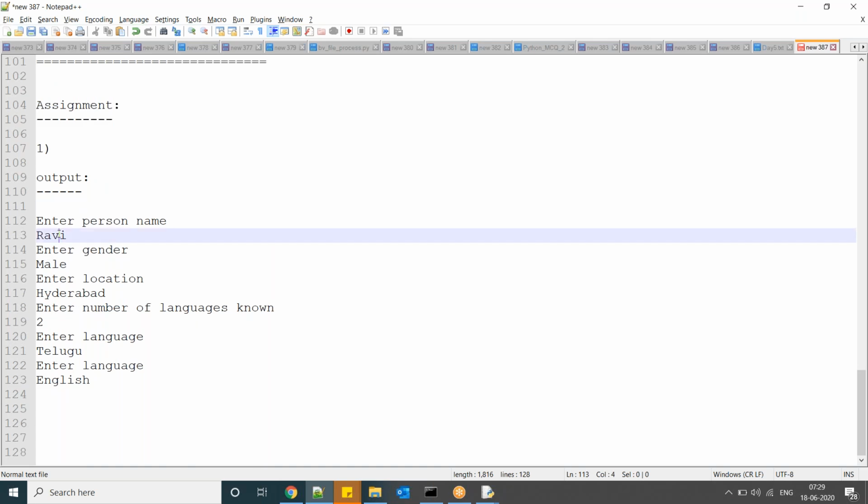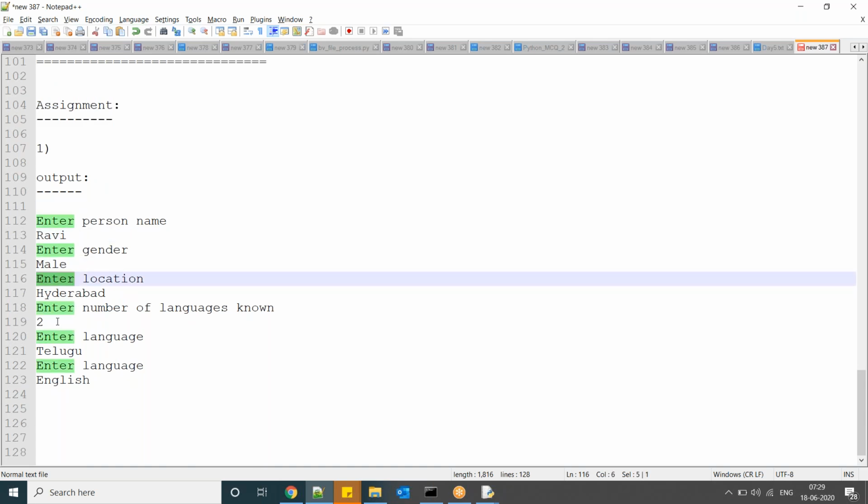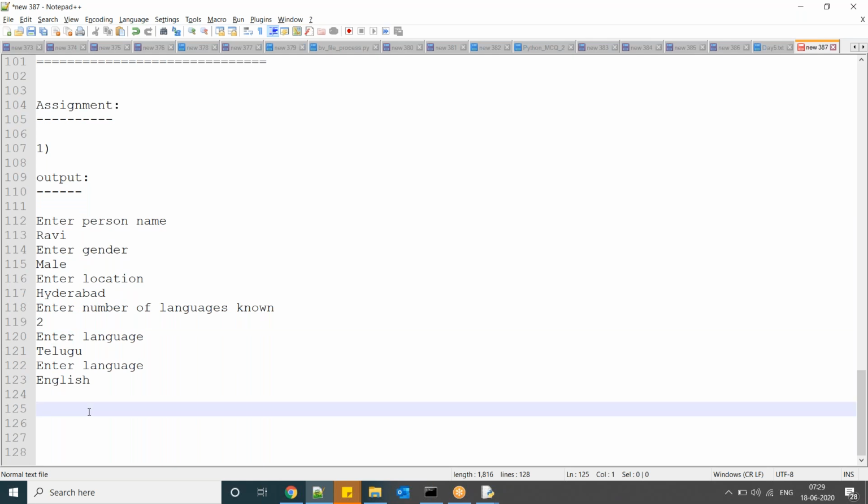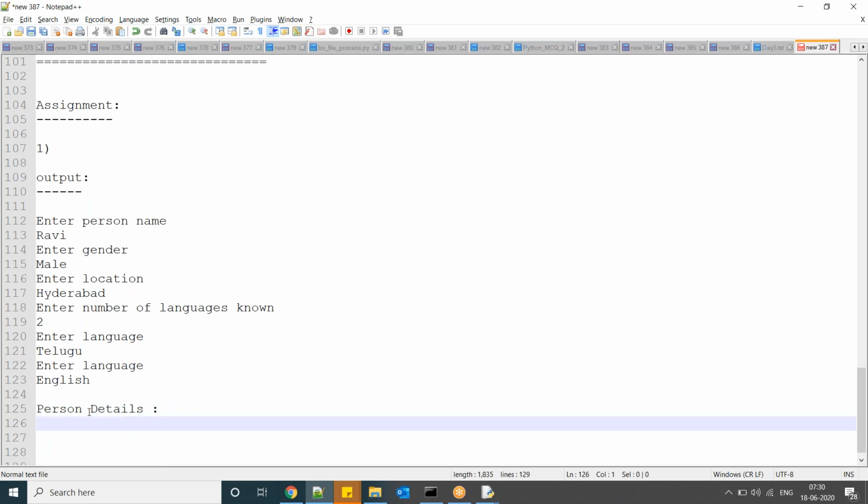So enter name, enter gender, enter location, number of languages. Now I want output: person details, name colon Ravi, gender colon whatever you enter, next languages, Telugu and English.